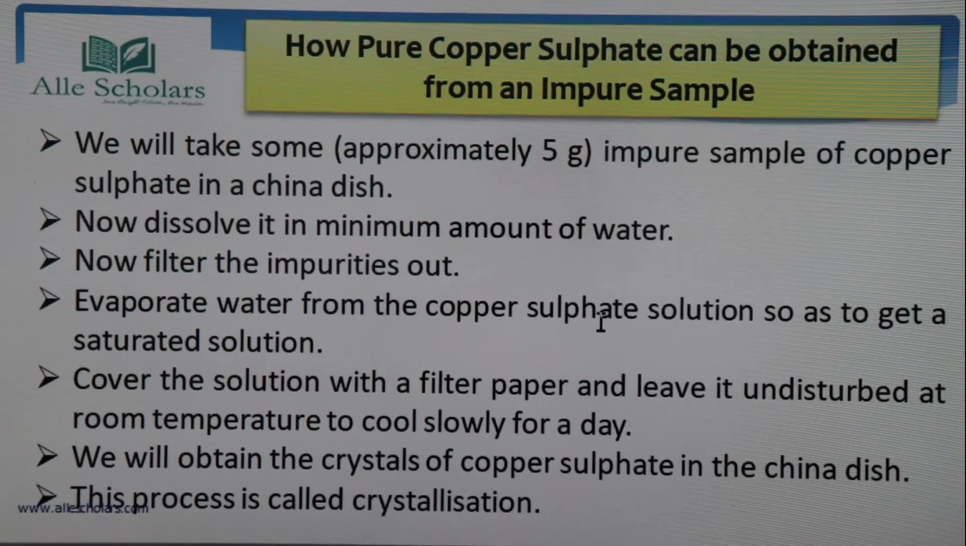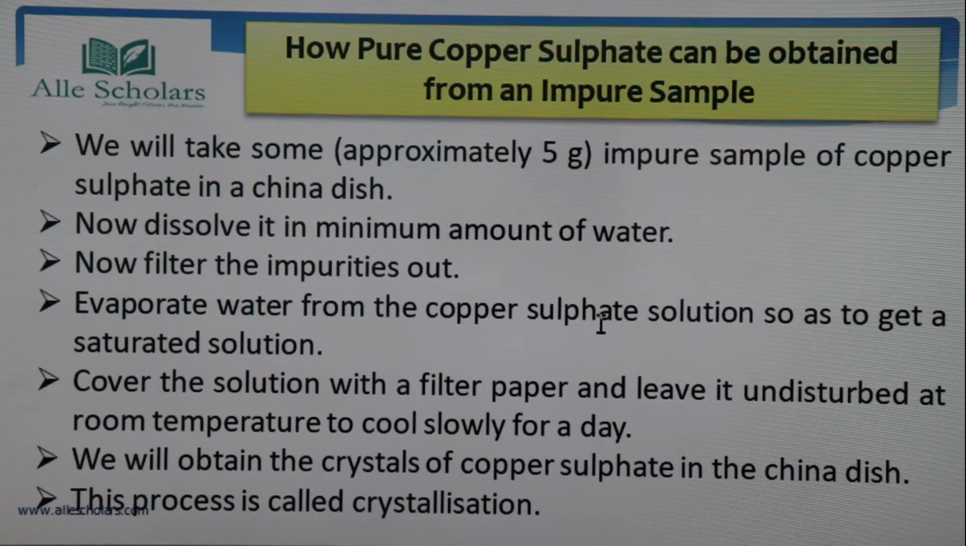Now we will see how pure copper sulfate can be obtained from an impure sample. For this we are going to do an experiment. In this experiment we are going to take approximately 5 gram of impure sample of copper sulfate in a china dish.